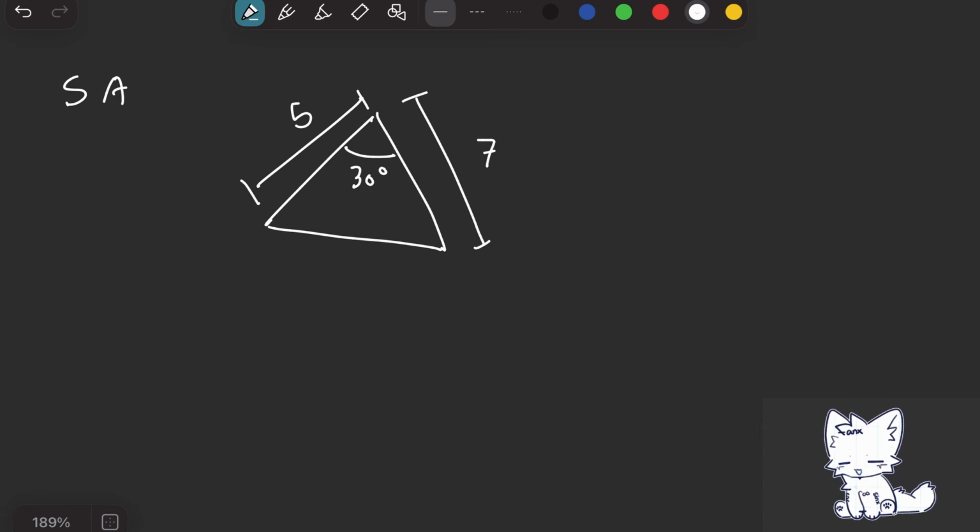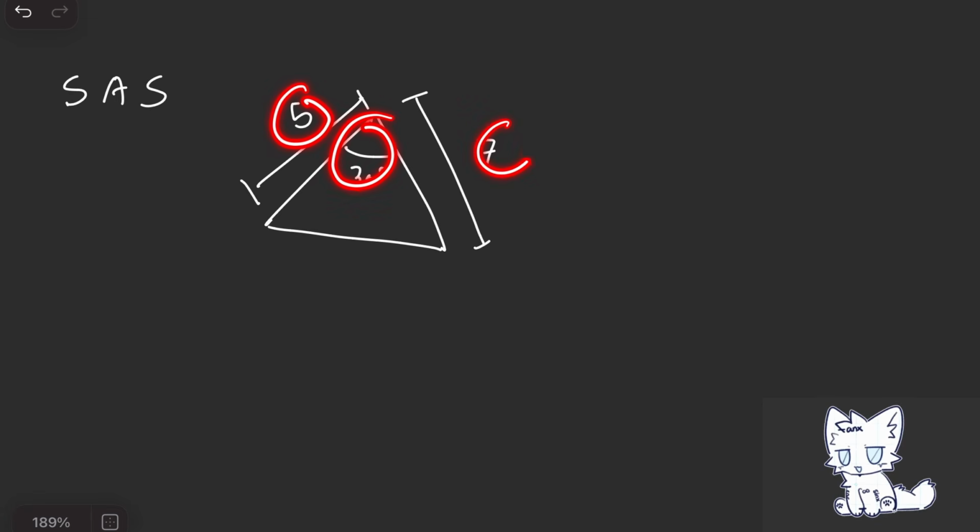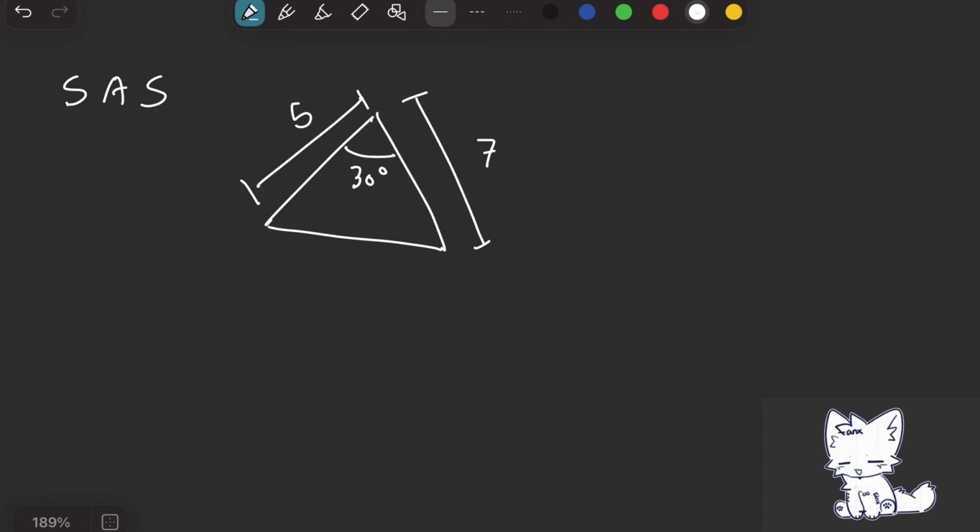This is called the side angle side case. Now this is impossible to do with the law of sines. You'll need the law of cosines for this. Why? Well, if we label each angle A, B, C, and across big B, big A, big C, let's just write out the law of sines.